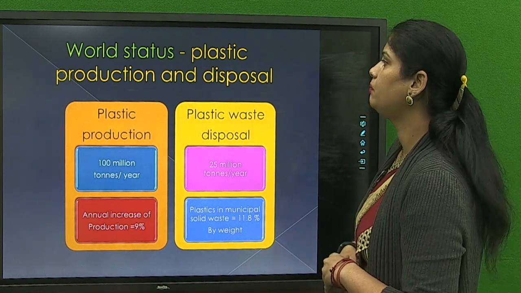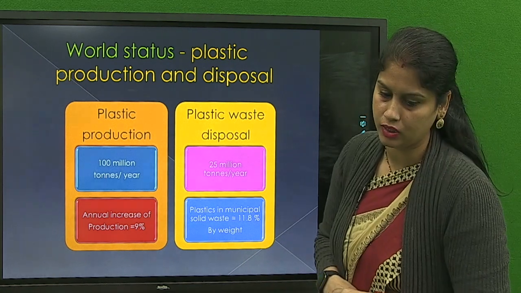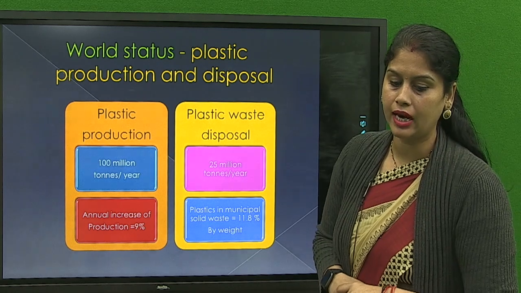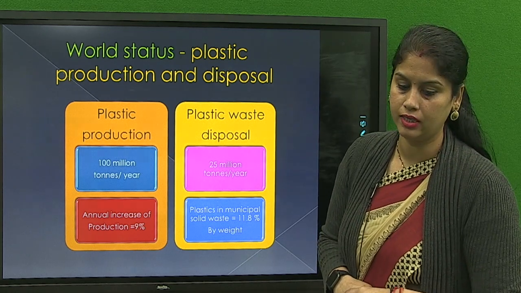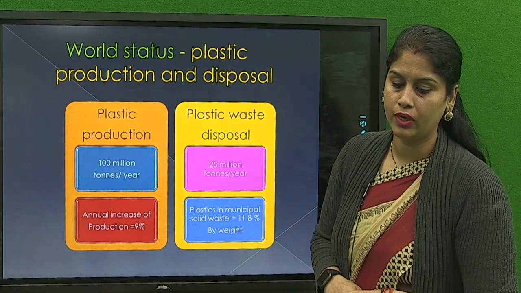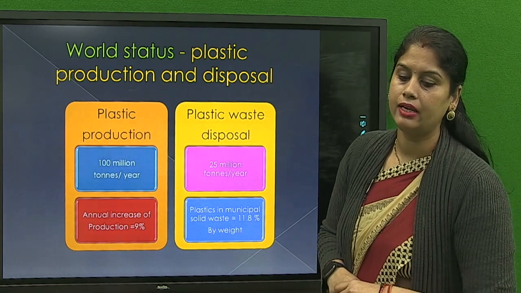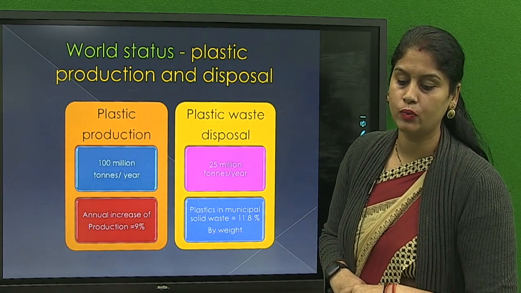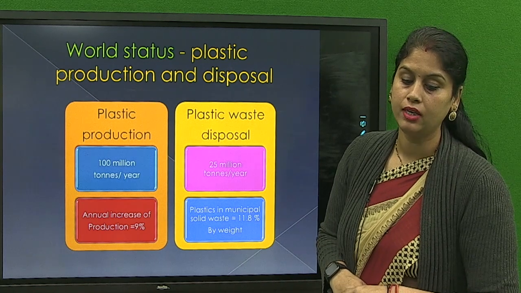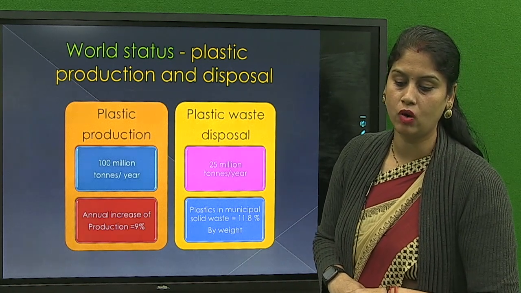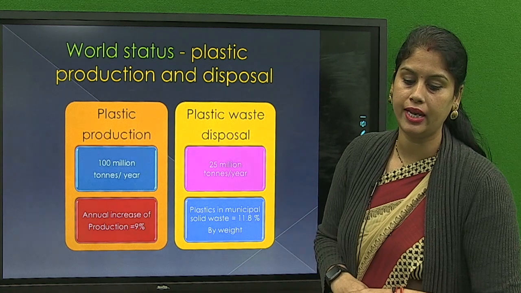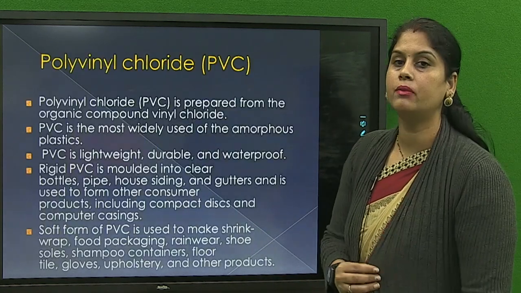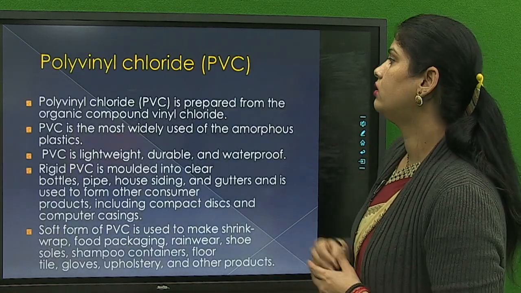Now come to the next point, that is world status and plastic production and disposal. In plastic production, that is 100 million tons per year and annual increase of production, that is 9%. In plastic waste disposal, there is 25 million tons per year and plastics in municipal solid waste, that is 11.8% by weight.